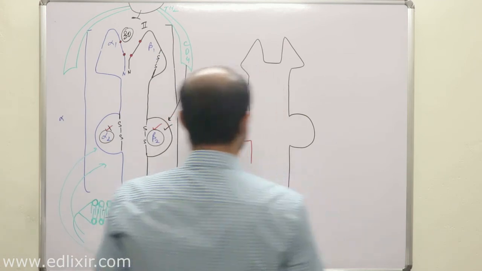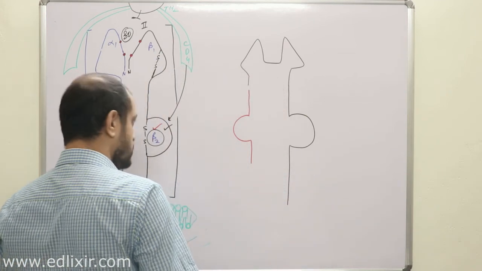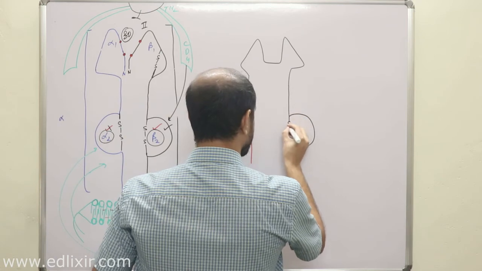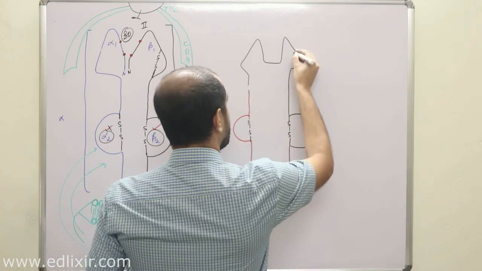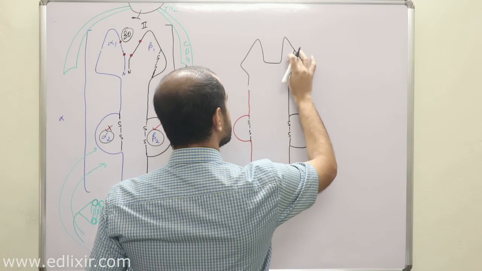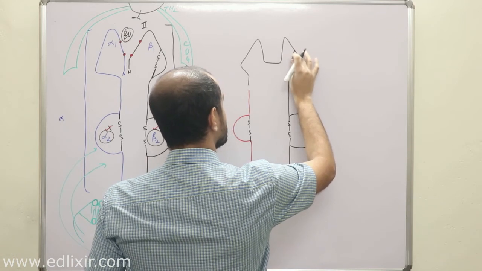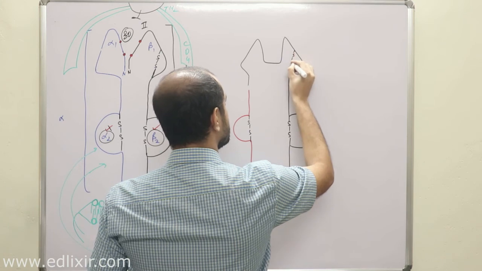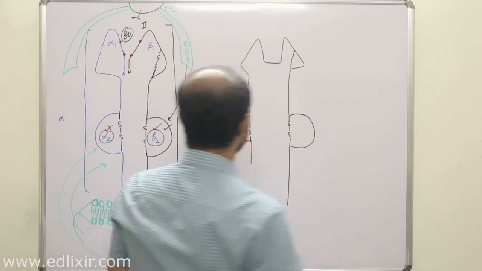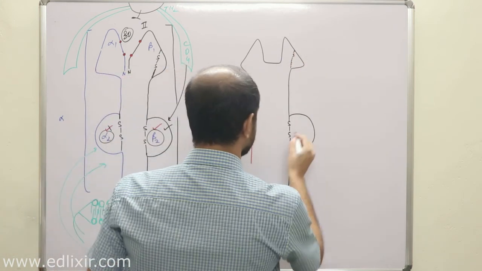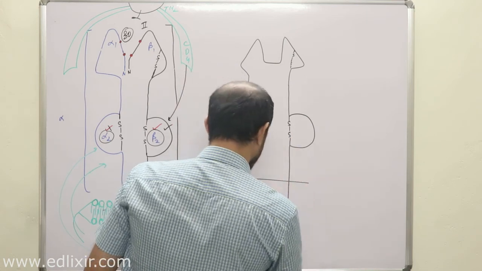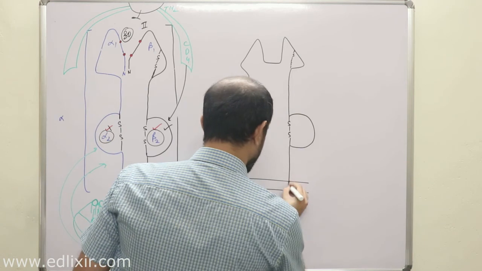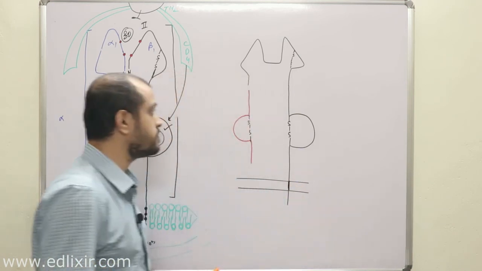So this is a disulfide bridge. Here again there is a disulfide bridge, and here again there is a disulfide bridge. Clear? Okay. So this is the transmembrane portion, which has 25 hydrophobic amino acids.